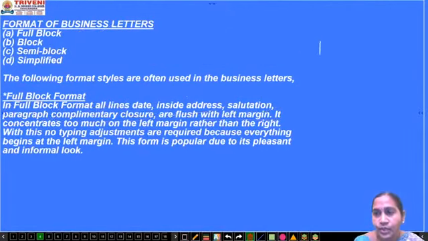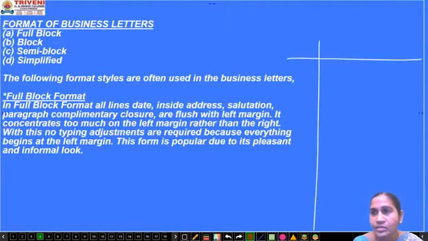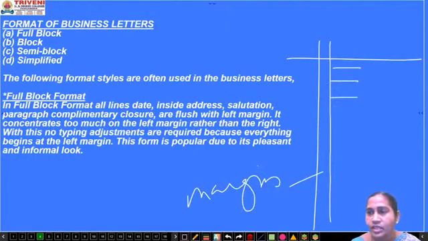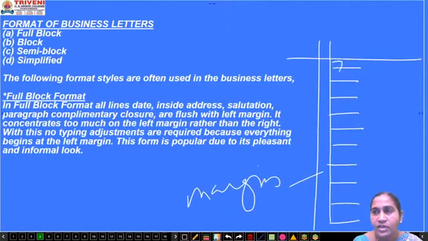Suppose imagine that this is a margin. And in fully blocked you have written everything towards the left margin. So everything from address till signature is written towards the left margin.